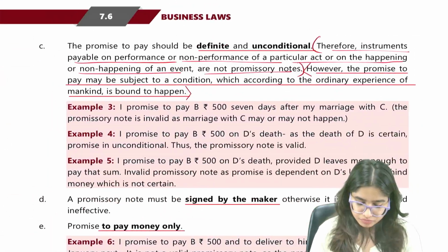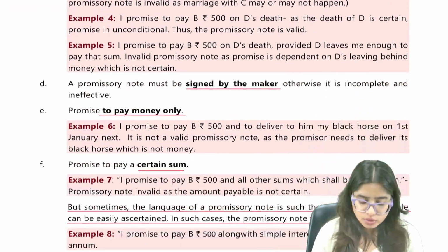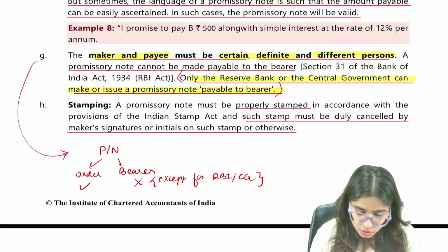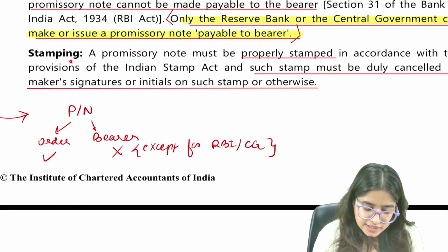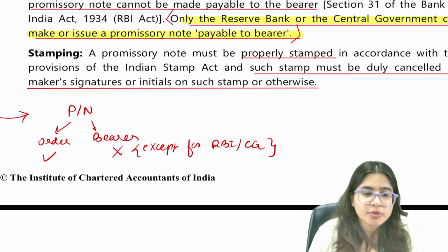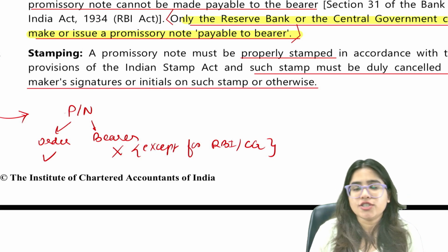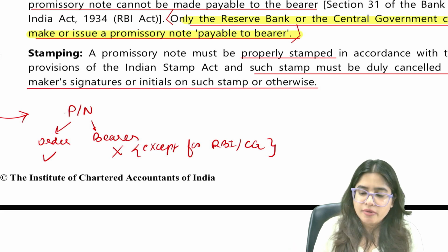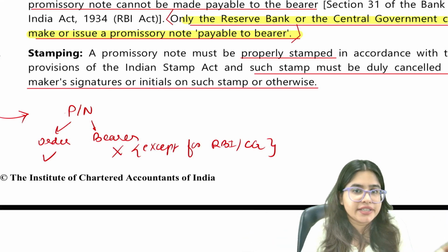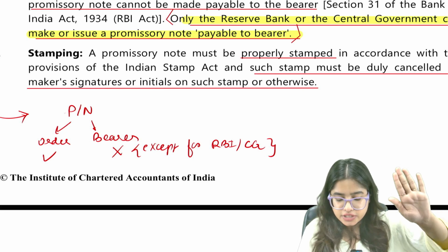Third point, what are we doing? We are doing features of promissory note. Let's do the small points first, which is easy to do. Second thing, guys, stamping. It has to be stamped. I told you promissory note has to be on the stamp paper, otherwise it will not be valid. Like if you write a promise to pay on a simple normal A4 size white paper, that's not a valid promissory note. It will be enforceable only if it is written on a stamp paper.